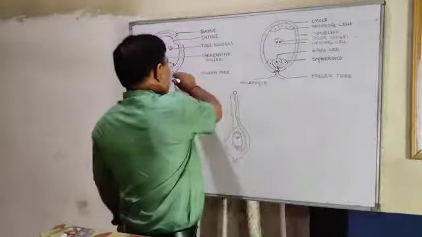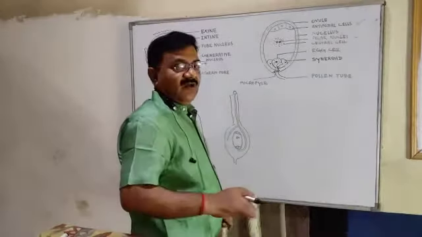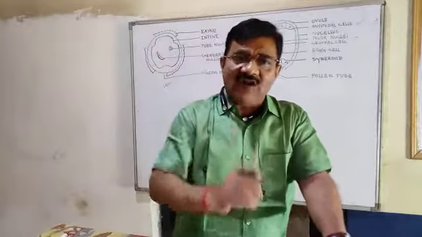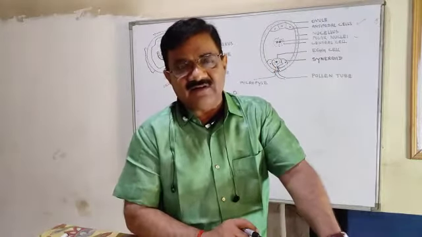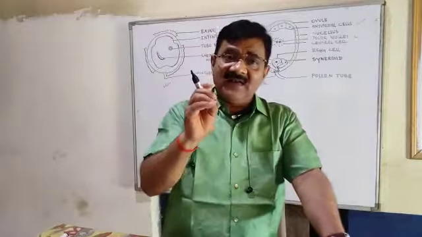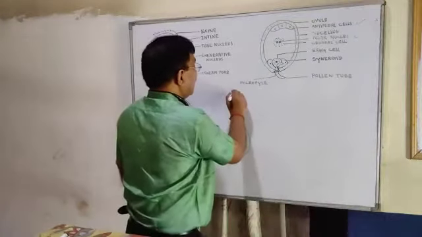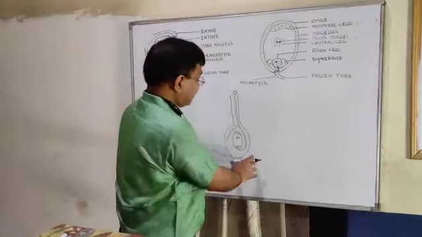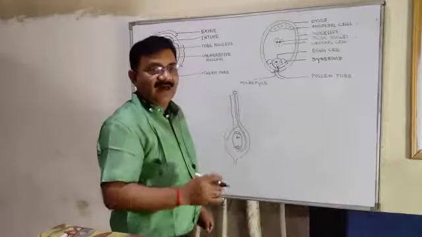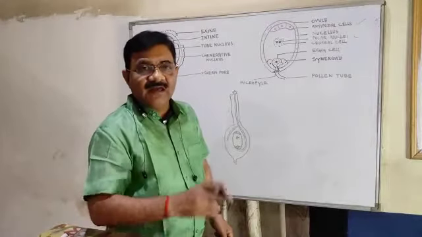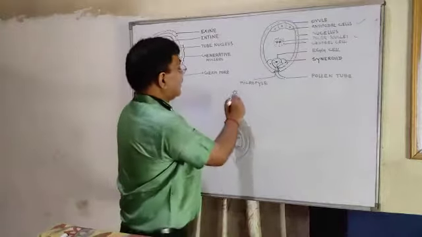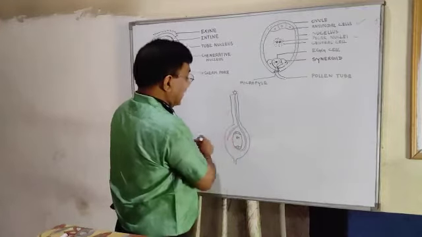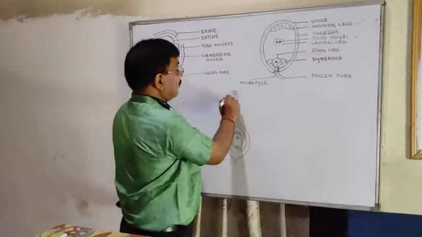Now, male gamete and female gamete we have discussed. We have also discussed that after pollination, the pollen grain falls on the stigma of the flower. Let us discuss what will happen if the pollen grain falls on the stigma of the flower. This is the female part of the flower, one unit of gynoecium, that is pistil or carpel, and the upper part is the stigma, then style and ovary. Let us discuss the stigma.